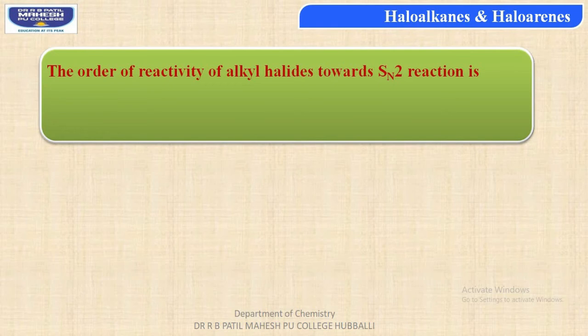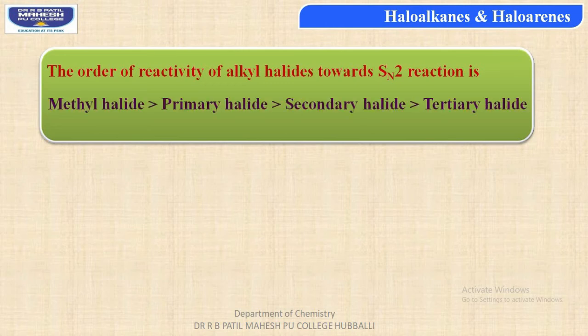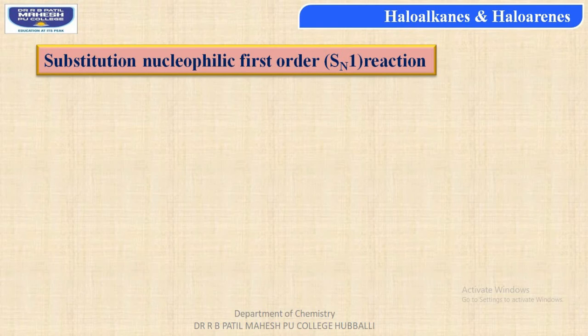Thus, we can conclude that the order of reactivity of alkyl halides towards SN2 reaction is: methyl halide is more reactive, students, compared to primary halides, and primary halides are more reactive compared to secondary halides, whereas tertiary halides are least reactive. Let us now study about substitution nucleophilic first order reaction, that is SN1 reaction.